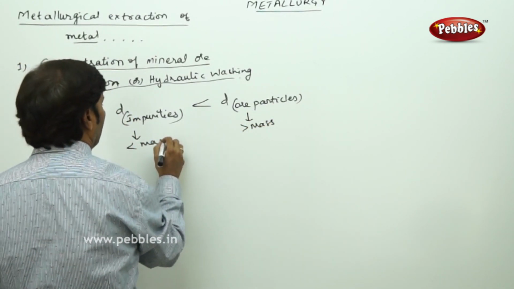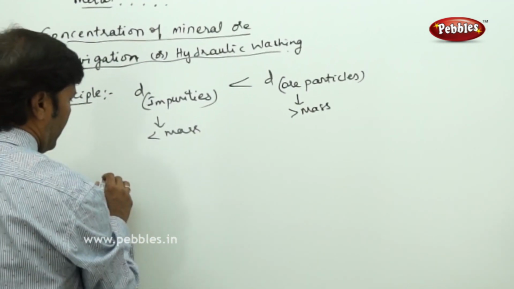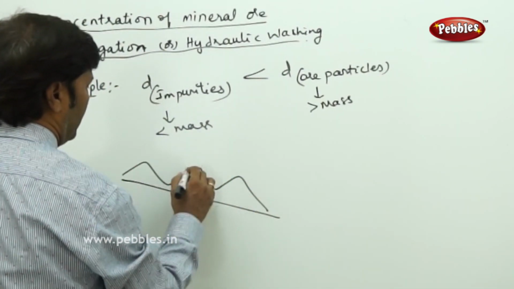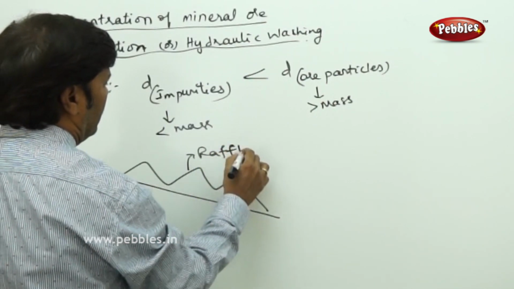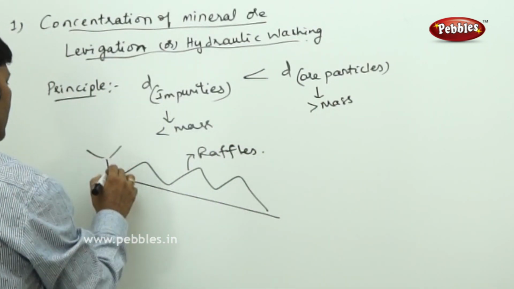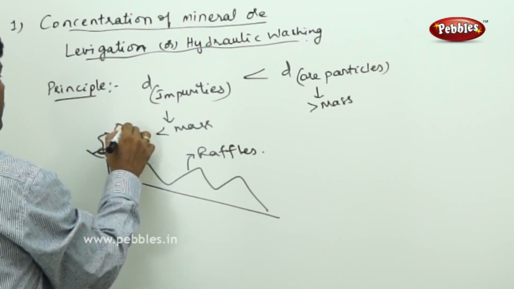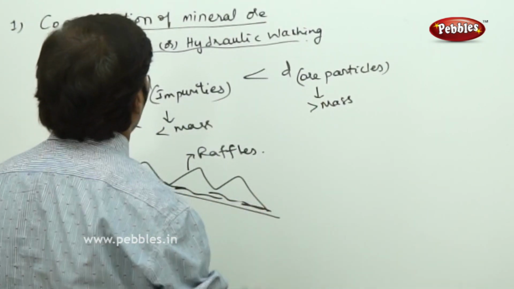This is the method. Here we have a horizontal sloped platform like this. These are called riffles, and from here we take the crushed mineral ore. There is a flow of water, hydraulic washing.